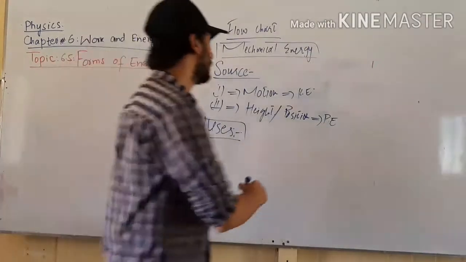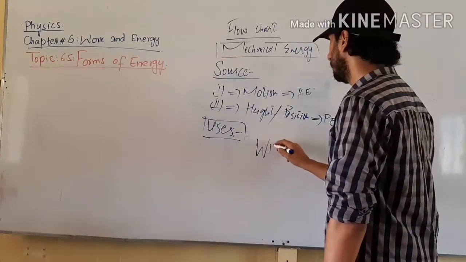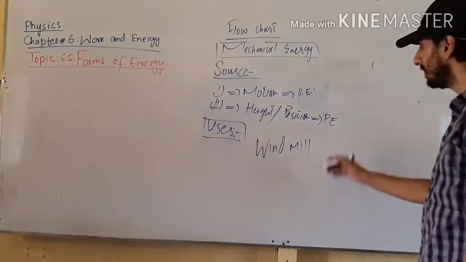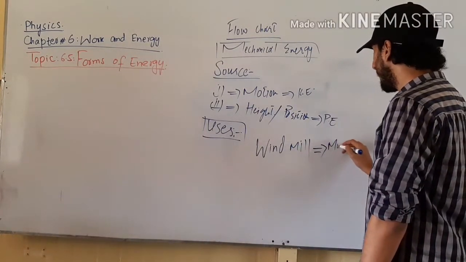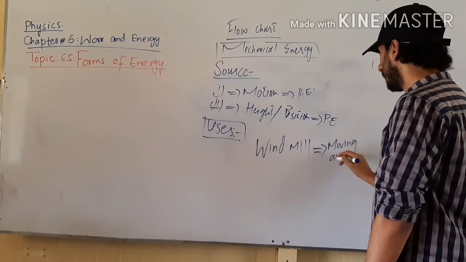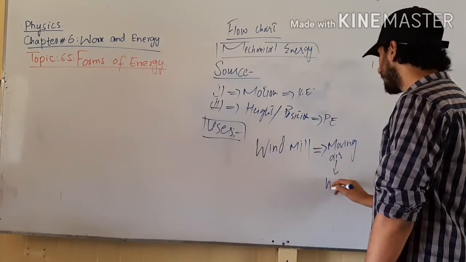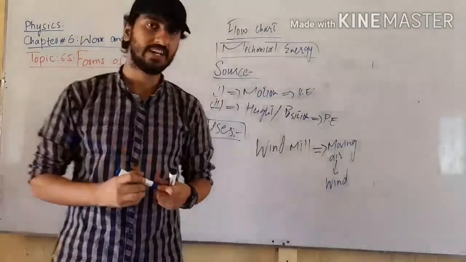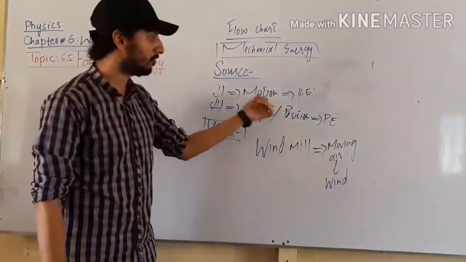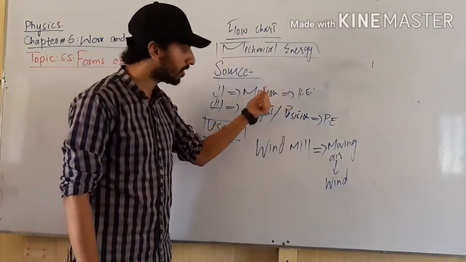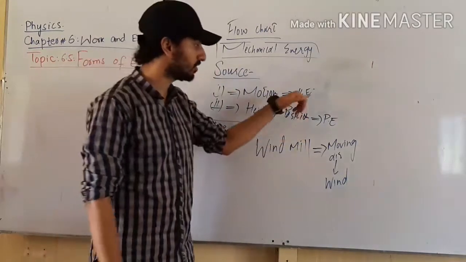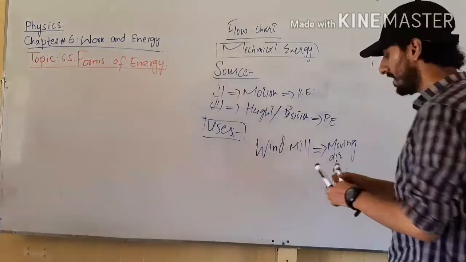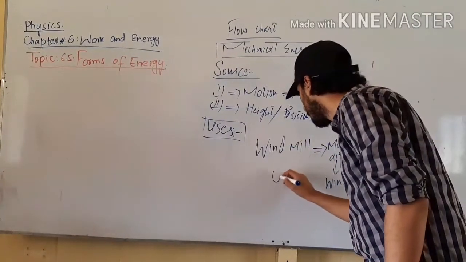In our book, we have given the example of a windmill. Now, what is a windmill? We know that moving air is known as wind. So, moving air, which is known as wind, works on the basic phenomenon of motion. And when we are talking about motion, we are talking about the energy due to motion, which is kinetic energy. With the help of moving air, a windmill works like this.